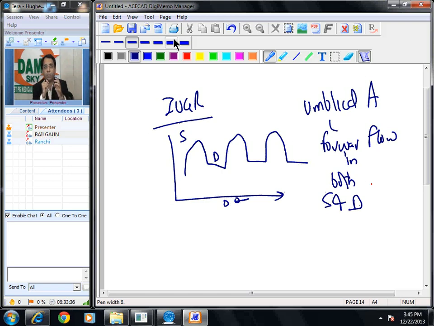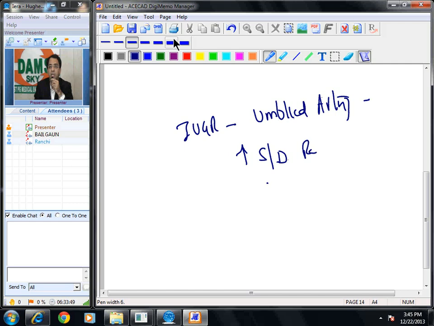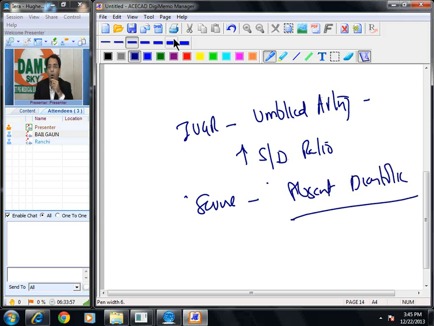Diastolic, because blood is coming at less pressure, it will reduce. So what will you get? In IUGR, umbilical artery Doppler will show increased SD ratio. In severe cases, you may see absent diastolic flow or reversed diastolic flow.